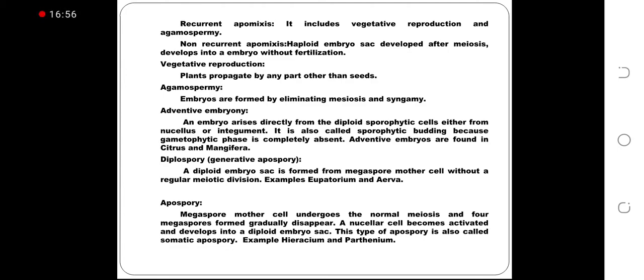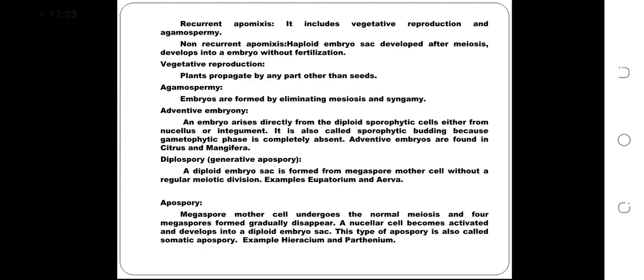Adventive embryos are found in citrus and mangifera. Diplospory and generative apospory. A diploid embryo sac is formed from megaspore mother cell without a regular meiotic division. Example, Eupatorium and Ixeris.